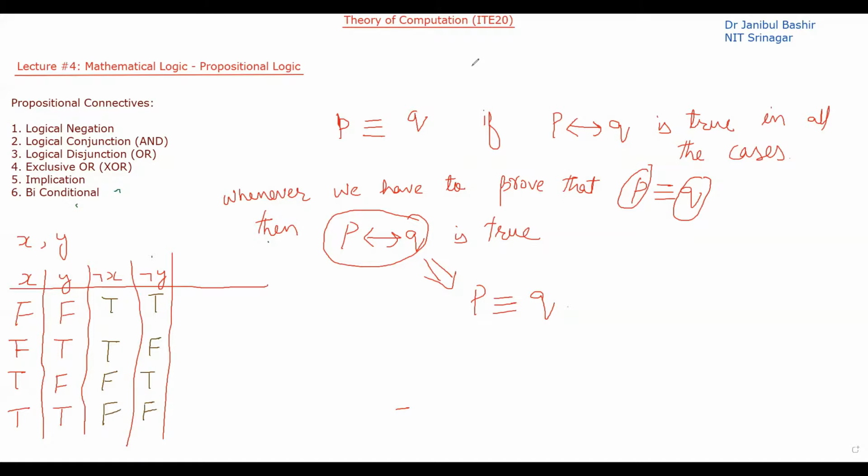Okay, now let's write some more formulas here.